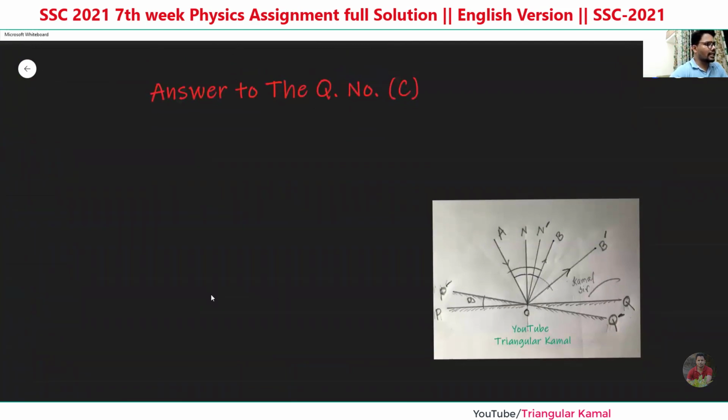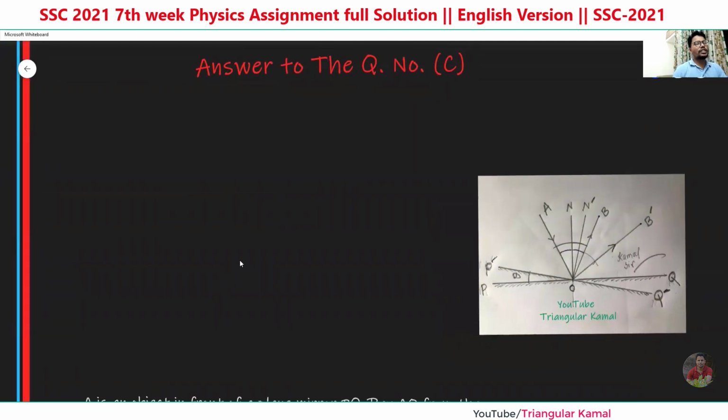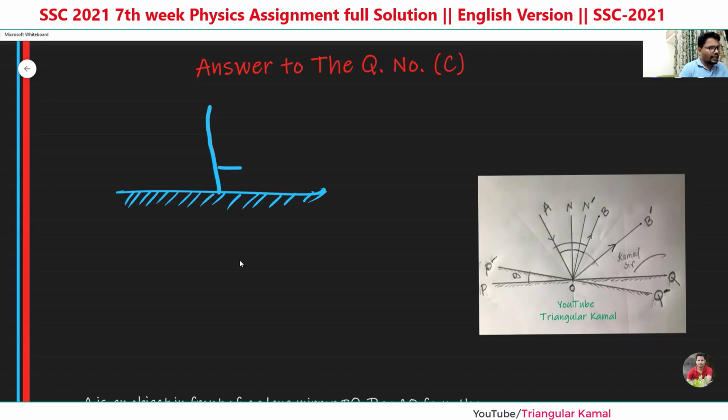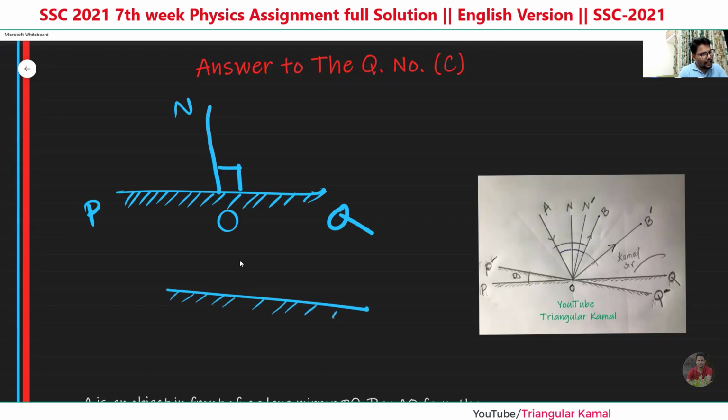Now the next question, number 3. The requirement: if we rotate the position of the mirror clockwise by theta degrees, then what will be the position of the reflected ray? So suppose this is a plane mirror, and there is a perpendicular line and there is a line. If this is P and Q and this is O, and ON is the normal here, now if we slightly move the plane mirror by theta degrees, what will happen here?